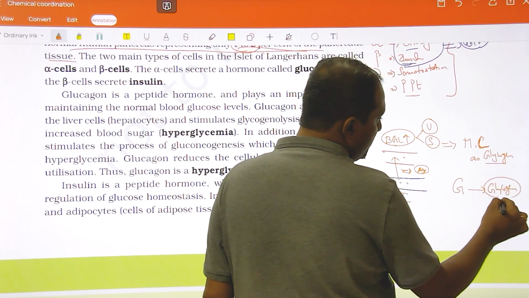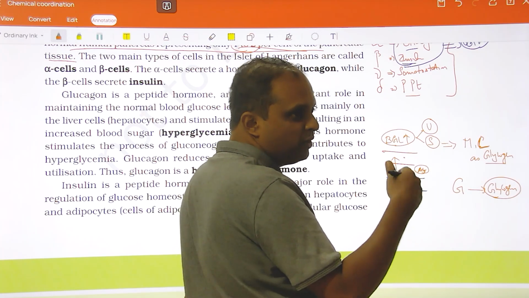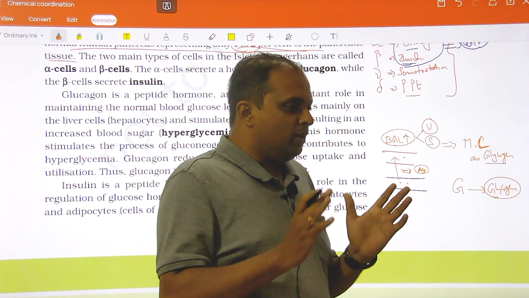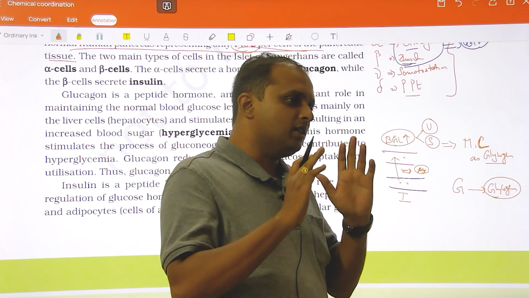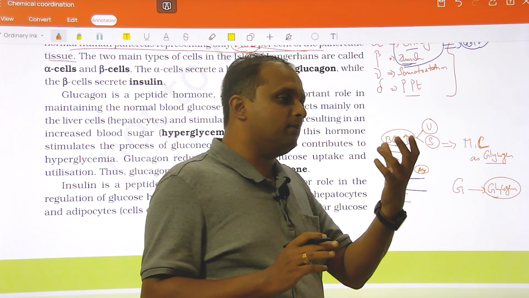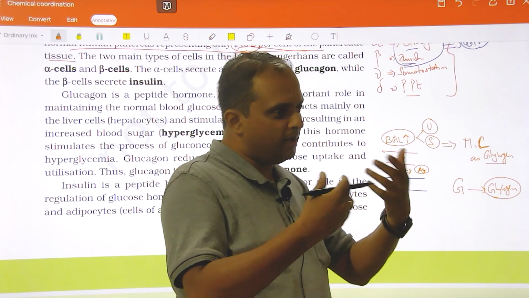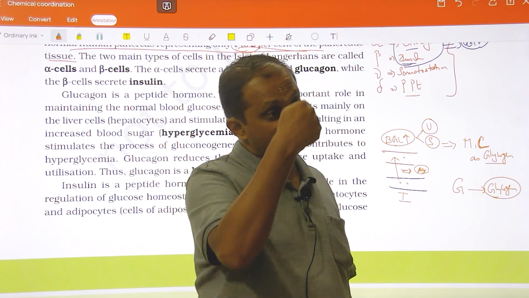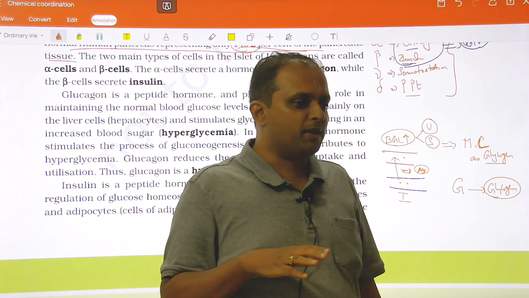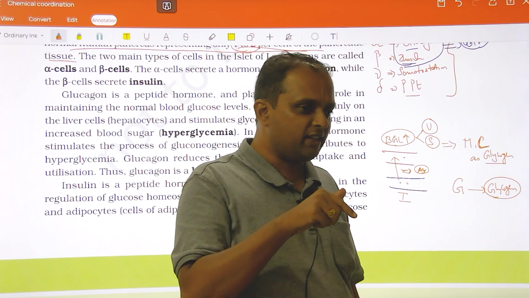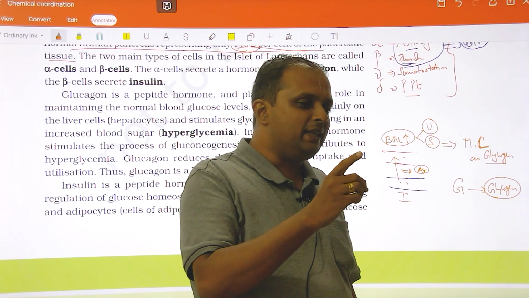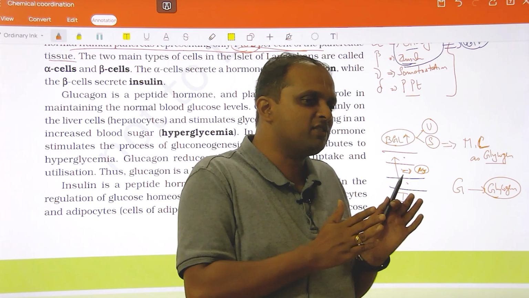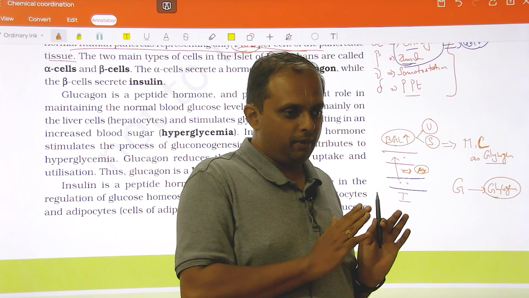This is something similar to starch, which is made up of many glucose molecules, but some bonding and some chemistry is going to be different. See, many glucose, starch; many glucose, glycogen. Technically I can say polymer of glucose is starch, where the monomer is glucose. Polymer of glucose is starch, polymer of glucose is glycogen, polymer of glucose is cellulose. So if you see all these complex biomolecules, everything is made up of glucose. But the exact difference here is the alpha and beta linkage; your chemistry biomolecule course will teach you all those things. So some chemistry difference is what is here. Rest of it, basically everything is made up of glucose.